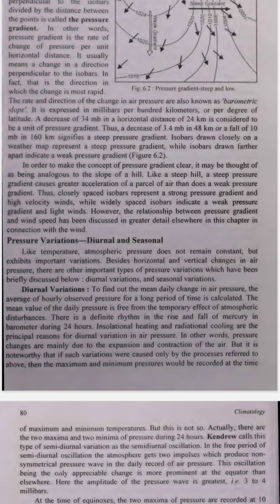2. What is a pressure gradient? The pressure gradient is a way to measure how much the air pressure changes from one place to another. Imagine you are looking at a map and there are lines called isobars on it. These lines connect places that have the same air pressure. 3. Understanding the concept with an example.